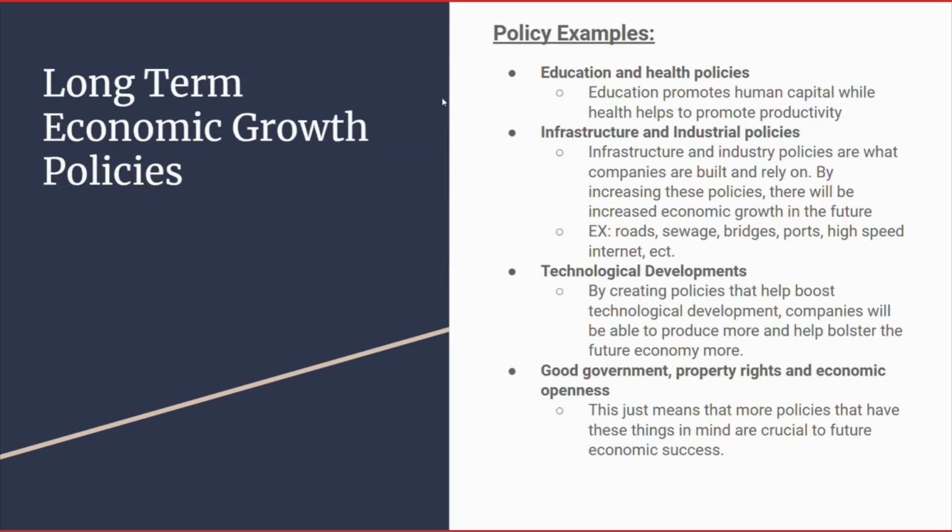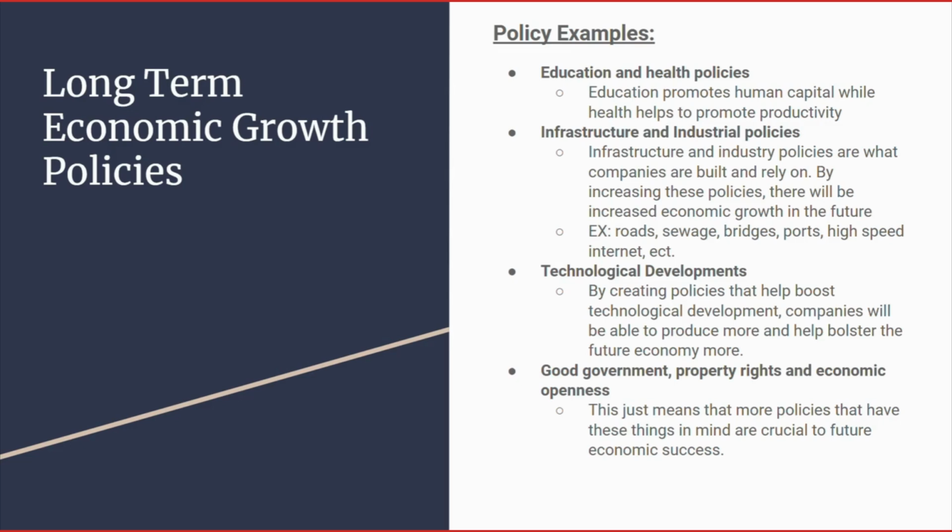Here are some examples of these policies. So first off, we have education and health policies. Education promotes human capital, while health helps to promote productivity within that human capital. Another example is infrastructure and industrial policies. Infrastructure and industry policies are what companies are built and rely on. By increasing these policies, there will be increased economic growth in the future. Some examples are roads, sewage, bridges, ports, high-speed internet, etc. Mainly all the major infrastructure that we use today.